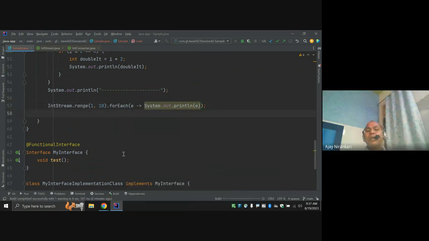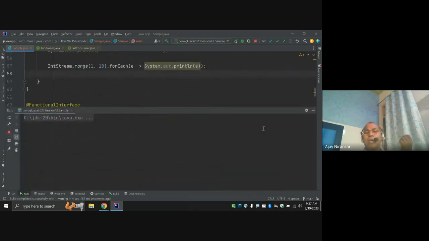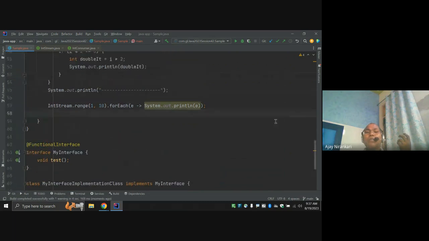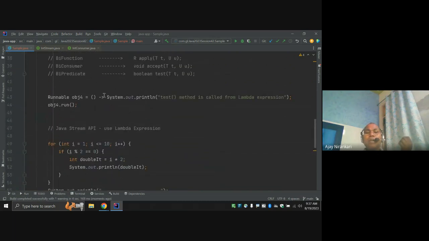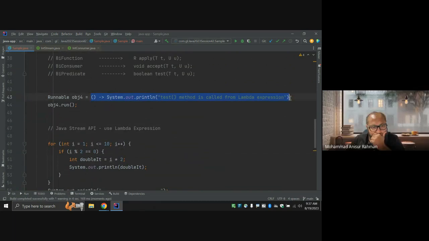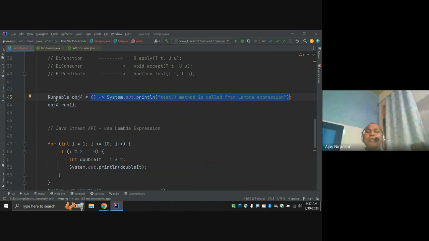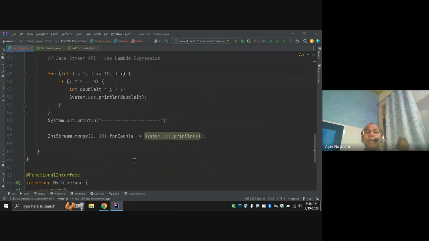In the later part, as you understand more, we developers focus only on writing the lambda expression. We aren't even aware which functional interface they assign and which method they call.